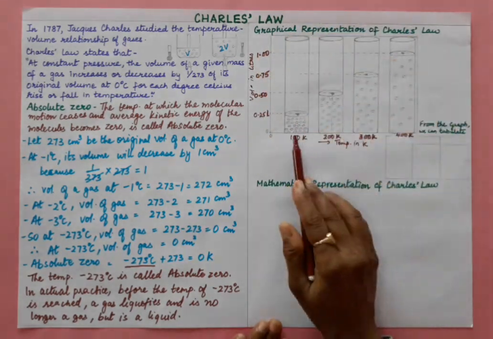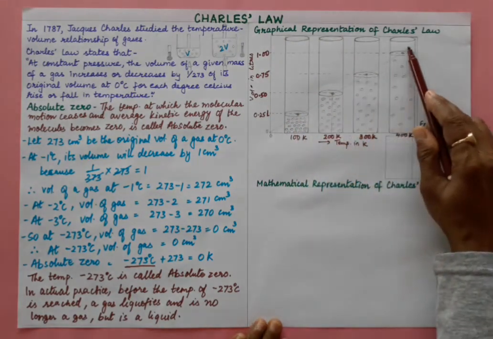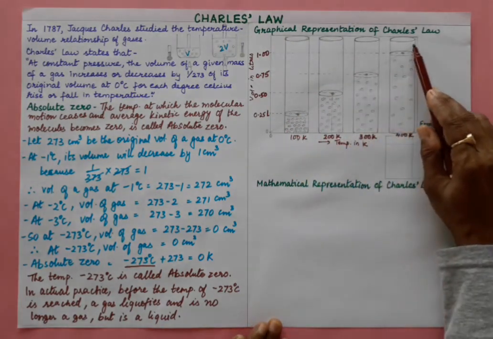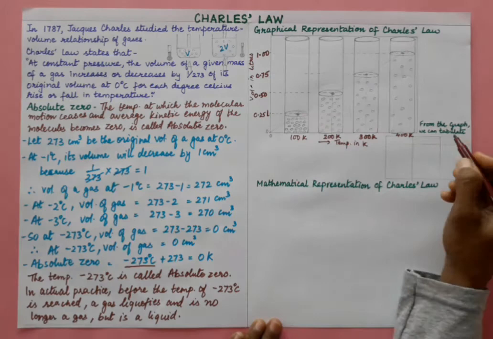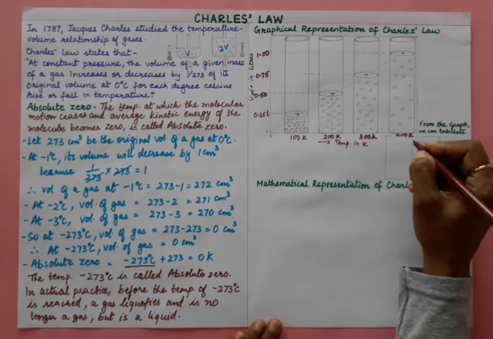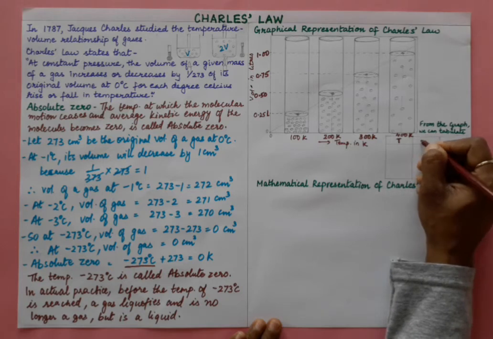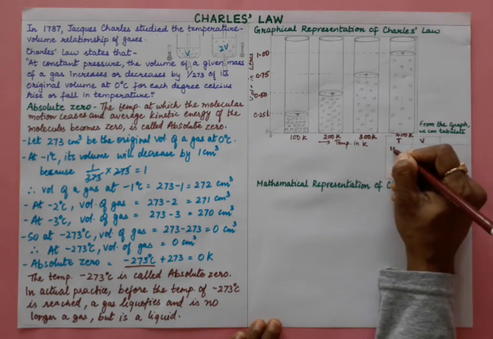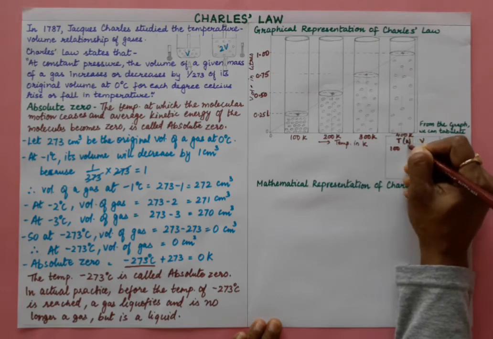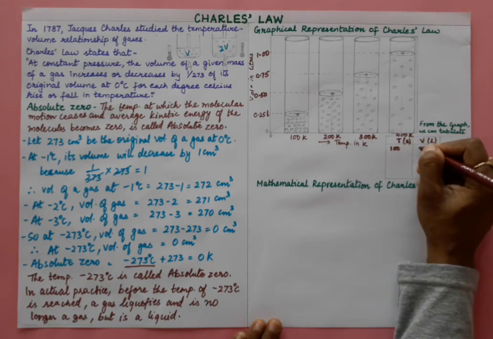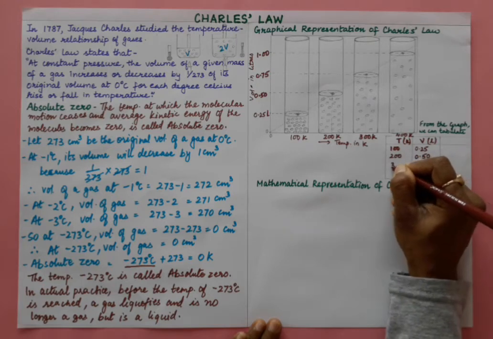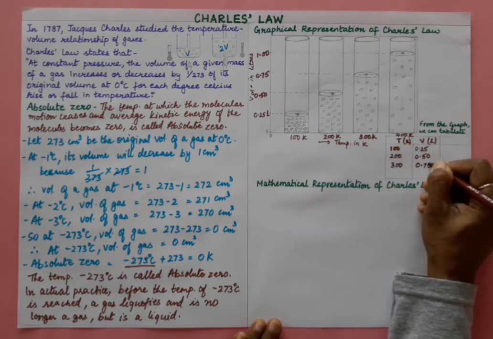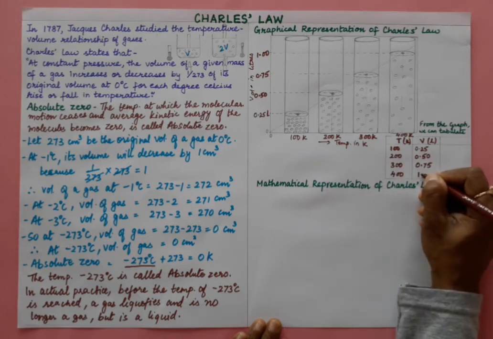So if you go on increasing the temperature, volume will increase and we will get the graph as a straight line. So here when the temperature is increasing, volume is increasing, right? From this graph we can tabulate the data. Temperature in Kelvin and volume in liters. When temperature is 100 Kelvin, volume is 0.25. Temperature is 200 Kelvin, volume is 0.50. Temperature is 300 Kelvin, volume is 0.75 liters, and temperature is 400 Kelvin, volume is 1 liter.